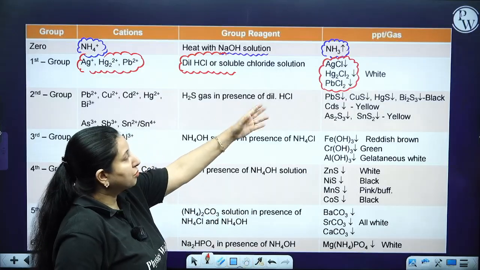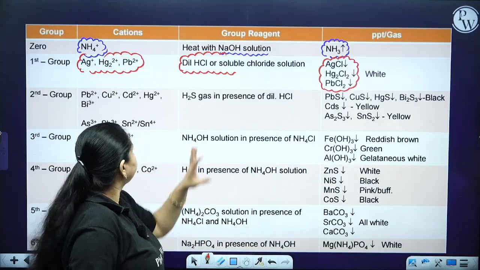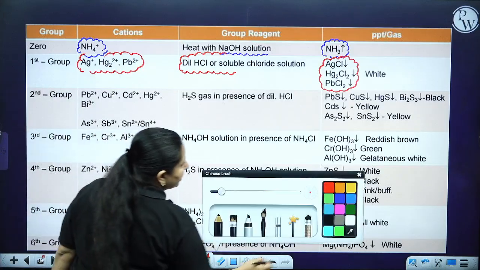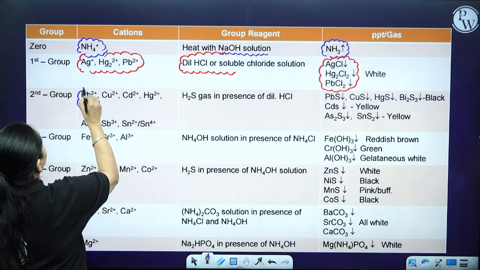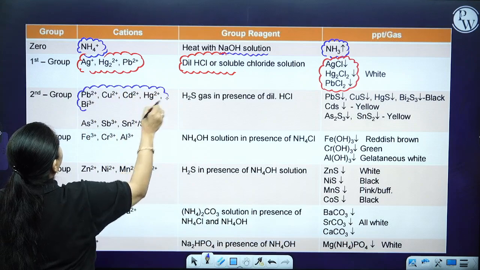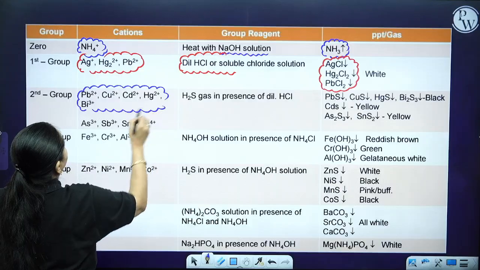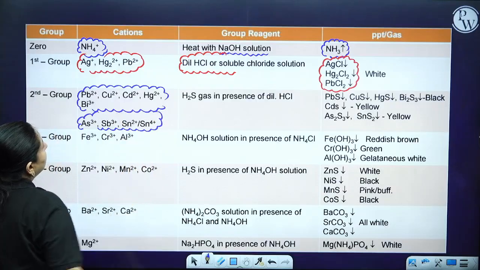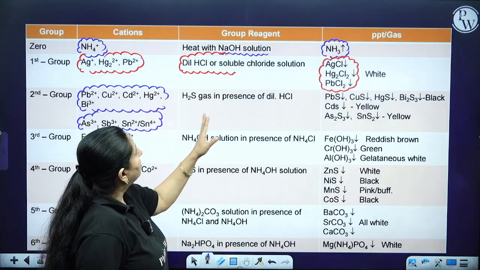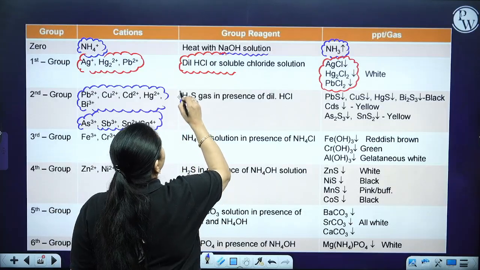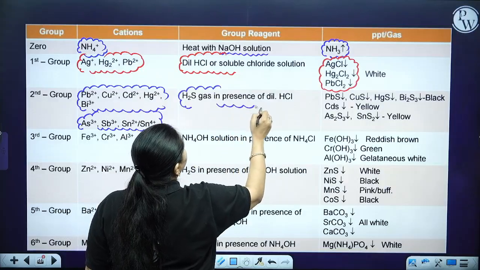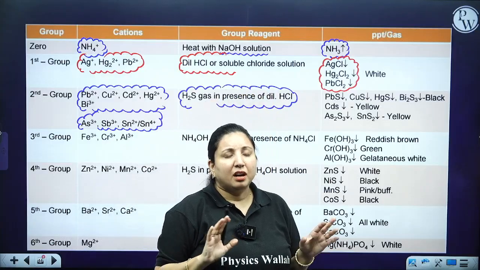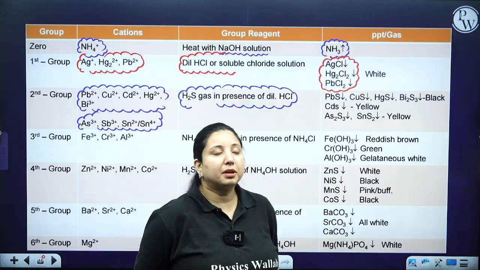Okay. Now suppose you do not get the white precipitate over here. Now you will go for group 2. Group 2 members can be lead, copper, cadmium, mercury, bismuth, arsenic, tin. Now the group reagent: H2S gas you have to pass in the presence of dilute HCl. So basically when you pass H2S gas, it is going to give black coloration, particles, and the solution is going to become blackish in color.